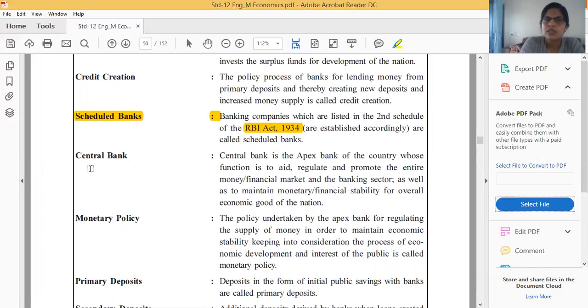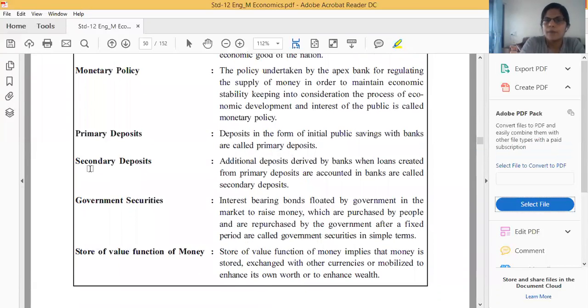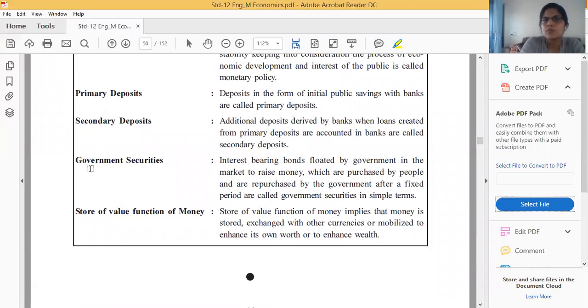Next one is central bank. It we have also done in the 2-mark questions. Monetary policy, 2-mark questions we have completed. Primary deposit. What do you mean by the primary deposit? Deposits in the form of initial public savings with banks are called primary deposits. From here you can learn and write. Secondary deposit also you can write. Additional deposits derived by banks when loans are created from primary deposits are called secondary deposits.